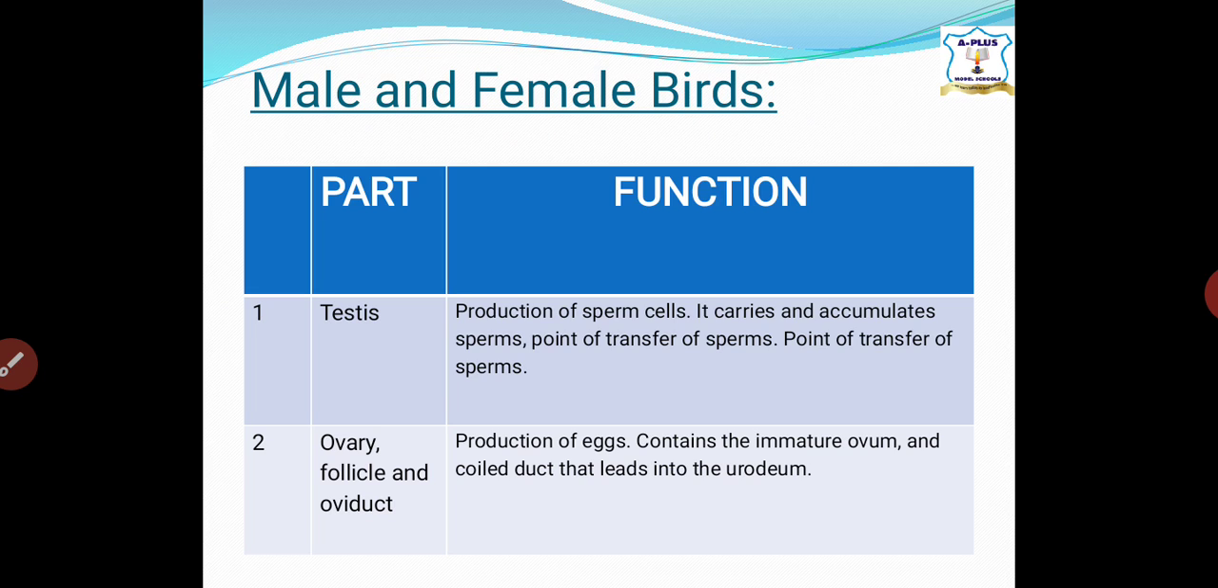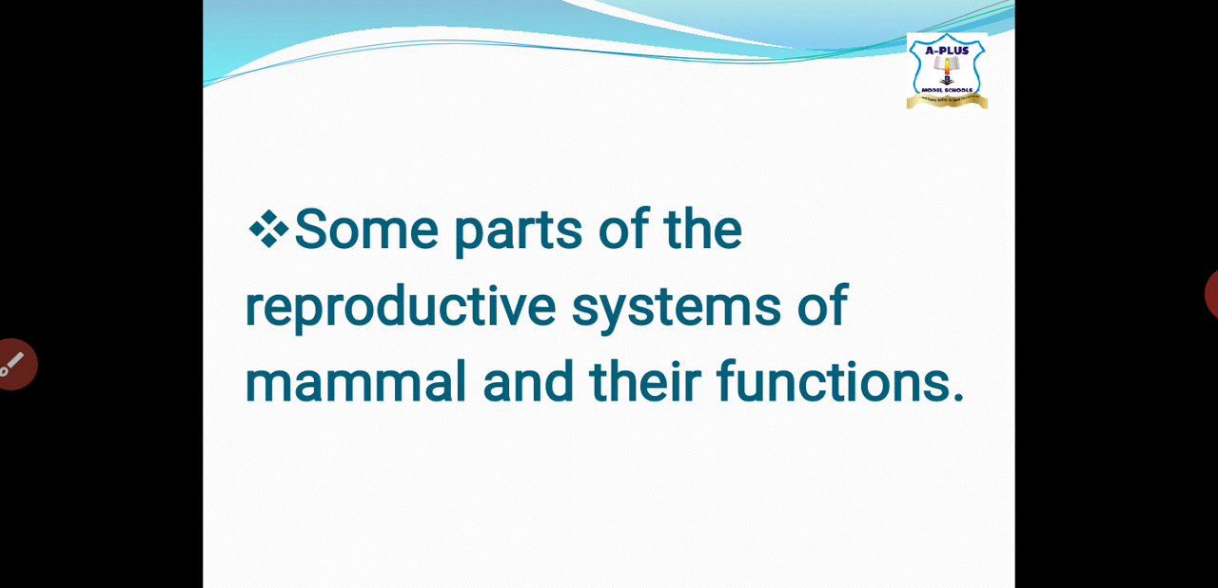Now, below you will see some parts of the reproductive system of mammals and their function. We've talked about the birds. Let's talk about some parts of the reproductive system of mammals and their function. We'll be using a diagram to explain this. And as I'm talking, please just go through the diagram.